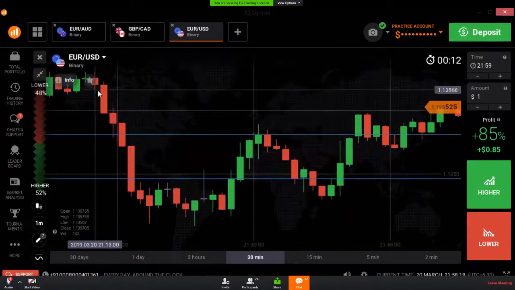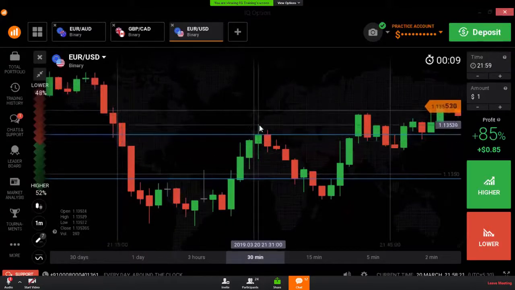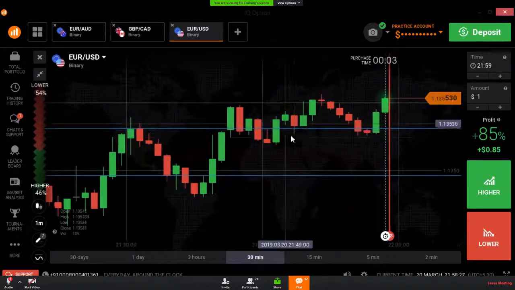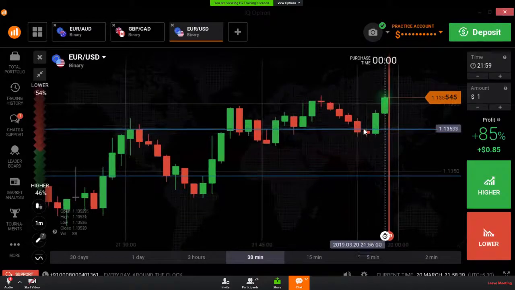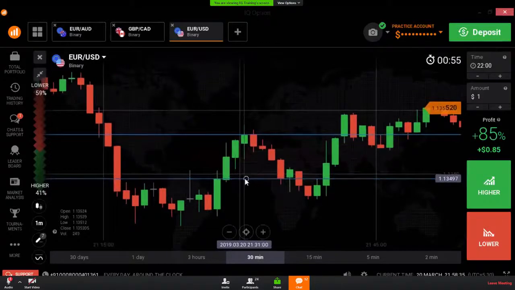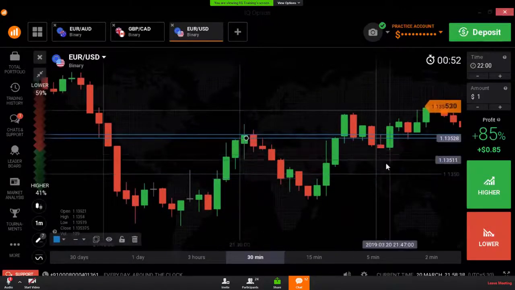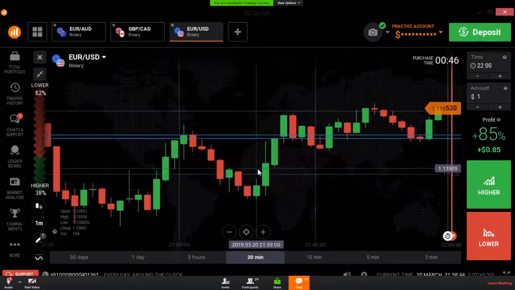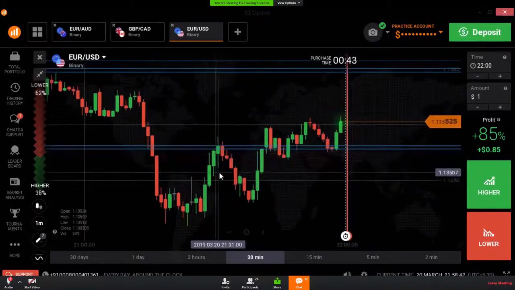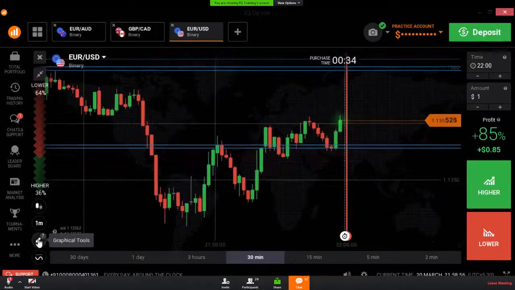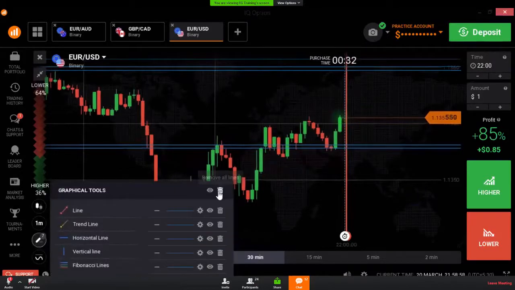Here we are seeing a seller's entry and we are seeing a level. Here also the market respects this level, and here also, but there is no respect here. Sometimes they respect the levels, sometimes they don't. We need to check which level the market is respecting. If the market respects the level, most of the time we can call it a strong level. Now I will show you how to draw the strong level in the market, the strong SNR level.